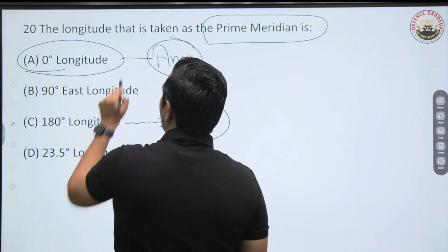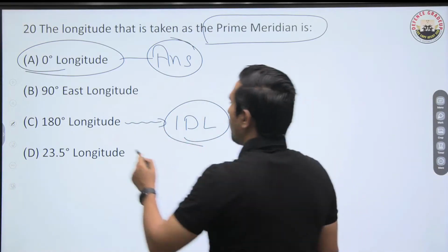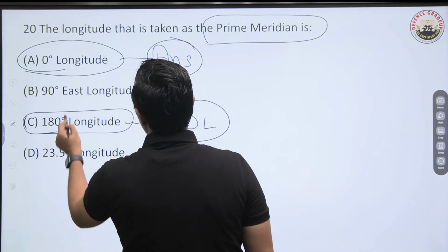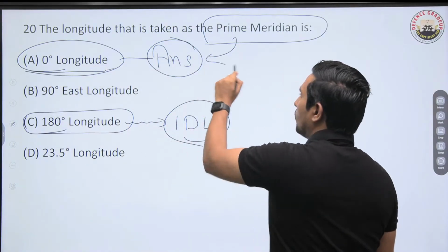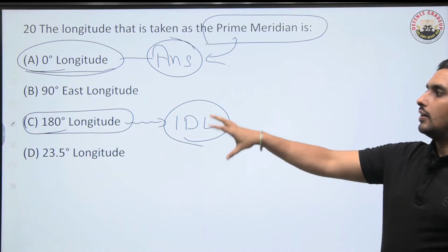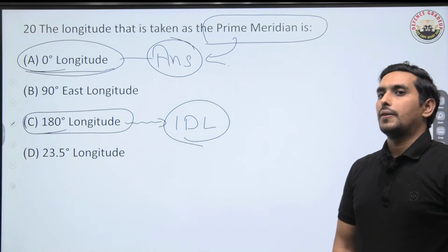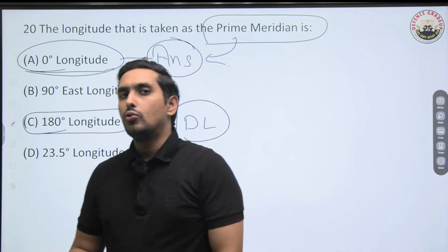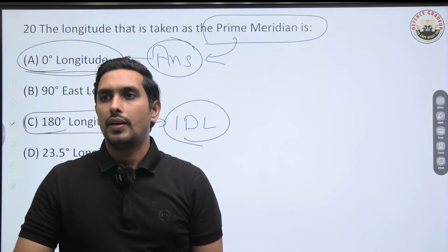Always remember that around 180-degree longitude we have the international date line, and 0-degree is the Greenwich meridian, known as the prime meridian. These are the two major longitudes on the planet Earth. Very important. Got the point?